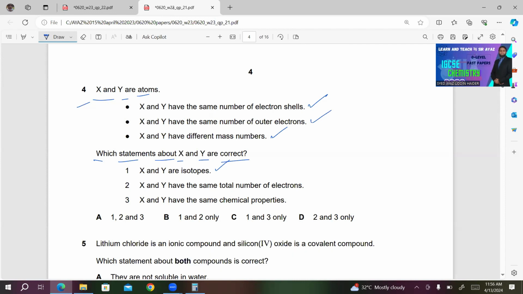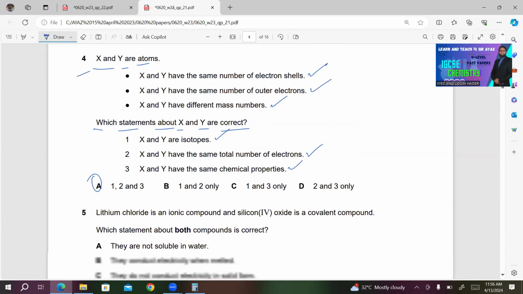If X and Y are isotopes, they must have the same total number of electrons. So this is also correct. Number 3, X and Y have the same chemical properties. Isotopes have the same chemical properties. So this statement is also correct. So A will be the right answer in this case.